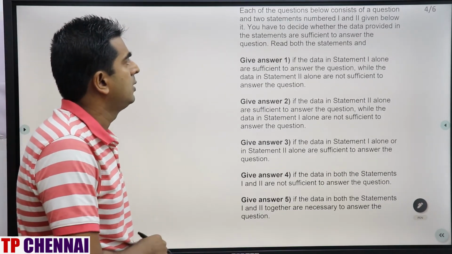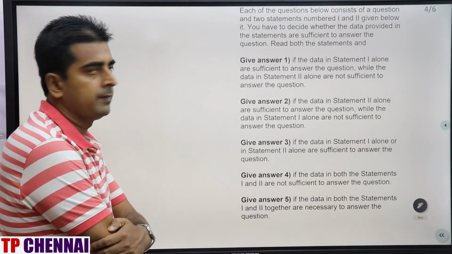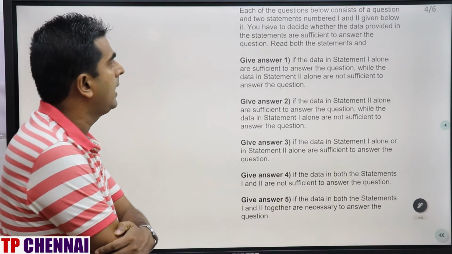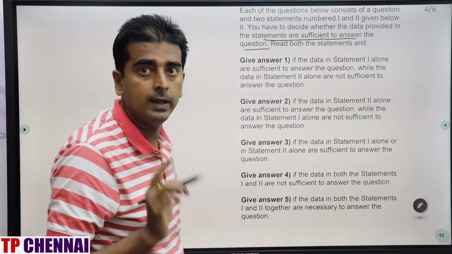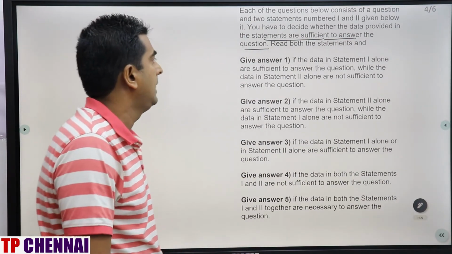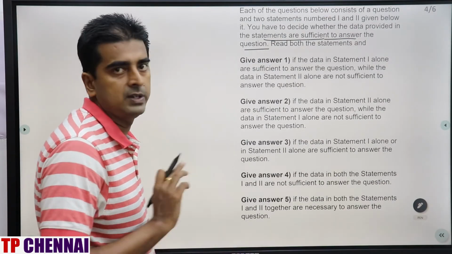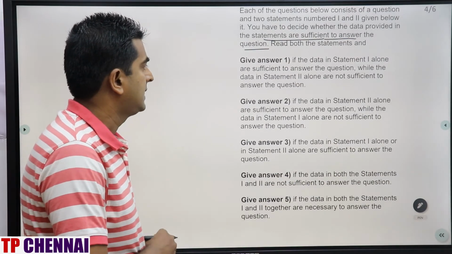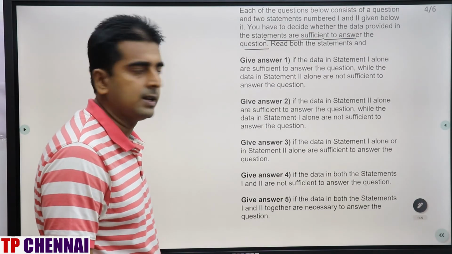Each of the questions below consists of a question and two statements, number 1 and number 2 given below it. You have to decide whether the data provided in the statements are sufficient to answer the question. You are not supposed to solve. Remember, give answer 1 if the data in statement 1 alone are sufficient to answer the question, while the data in statement 2 alone are not sufficient. Give answer 2 if the data in statement 2 alone are sufficient, while the data in statement 1 alone are not sufficient.